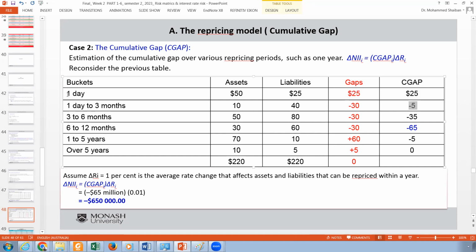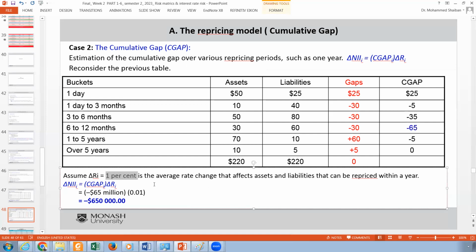Now, if you want to take these 3 horizons up to 3 months, actually you take this, which is of the 3 months, and combine it with this, and you can see it's minus 35, and so on and so forth. So if I ask you what is the impact on this bank if we take the accumulated gap up to 1 year, you already know it's minus 65 million. This is the dollar gap. You multiply it by the increase of the interest rate of 1%.